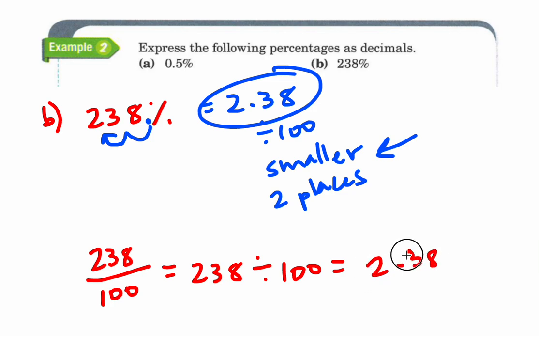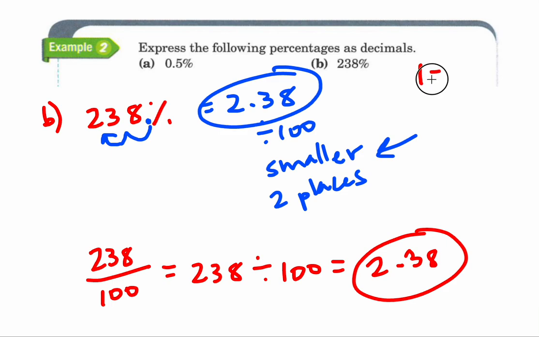Okay, so by jumping 2 spots to the left, you're basically dividing by 100 just without your calculator, because you know it's going to be a smaller number with division, so you're moving to the left, and you know every time you divide by something in the tens power, you're going to move over a decimal place. So 2.38. This answer makes sense, right?